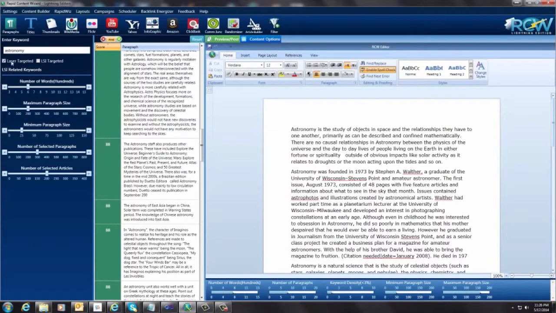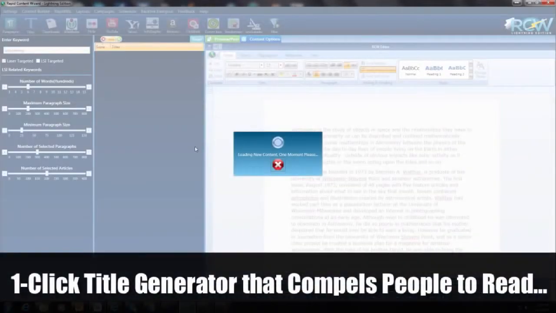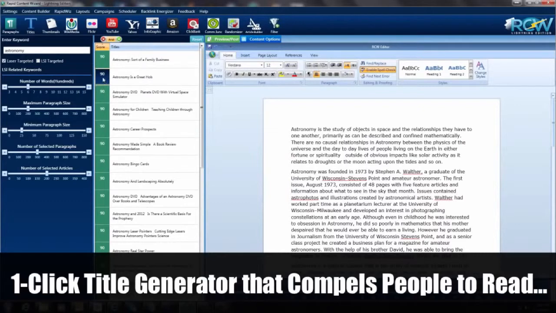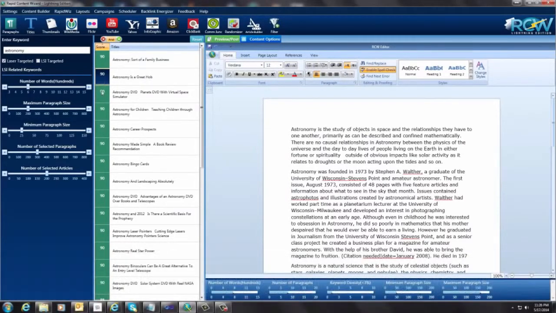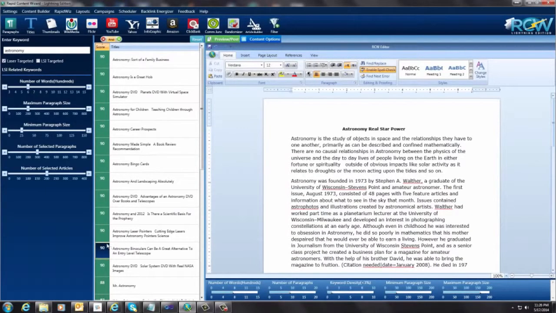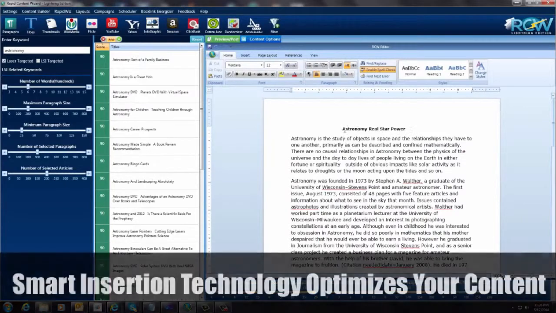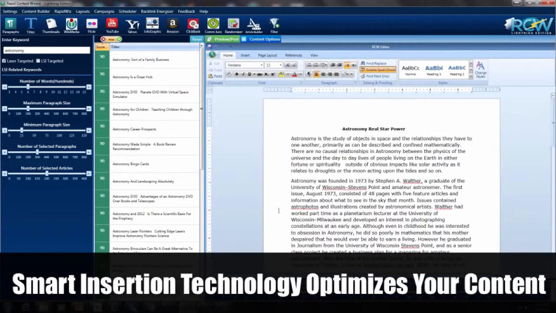I'm going to come up here to the top, and the next thing we would want to do is add a title. So we just come on here and add a title. There we go. Astronomy is a great hobby. I'm just going to pick something like that. And again, all I do is double click, and you see how powerful it is. It just puts it right up here on top.